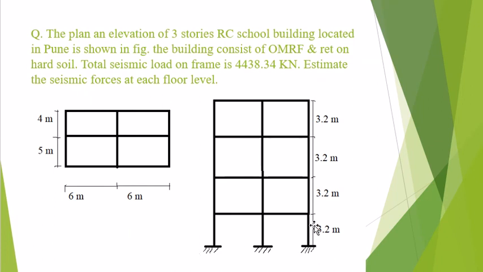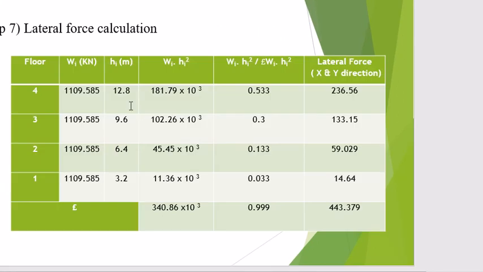So for the first floor the distance is 3.2, for the second floor 6.4, for the third floor 9.6, and for the fourth floor 12.8. So we put the values 12.8, 9.6, 6.4 and 3.2, which are in meters, and the loads are in kilonewtons. We multiply these two magnitudes, and you will get the values for the fourth, third, second and first floor. We do the summation of all these 4 values, and you will get 340.86 into 10 raised to 3.